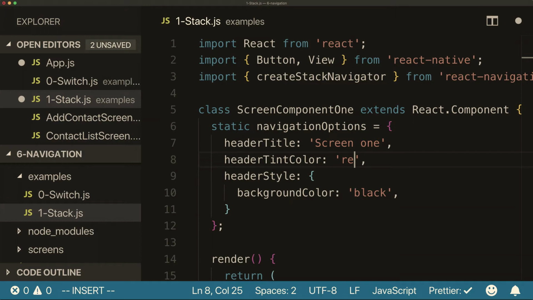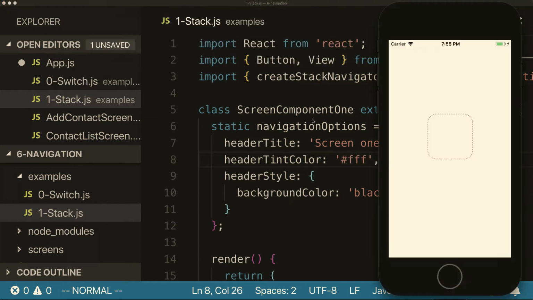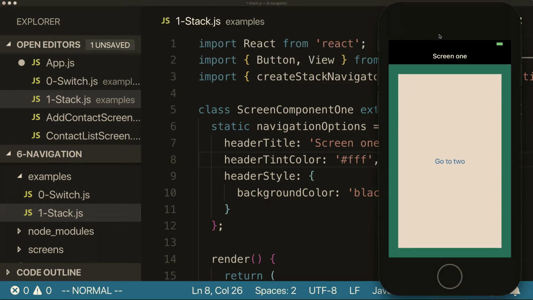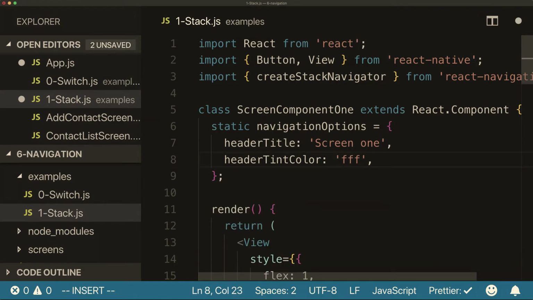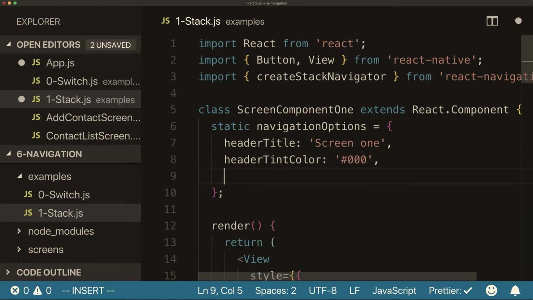Maybe we'll just make this white. Right. Hides the status bar. That's another thing you can look into the React Native docs about how to deal with that. But essentially, those are the ways you can customize that. Additionally, like I was mentioning, we can add buttons.